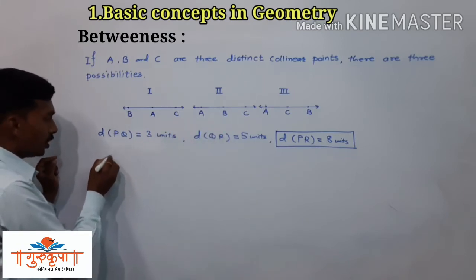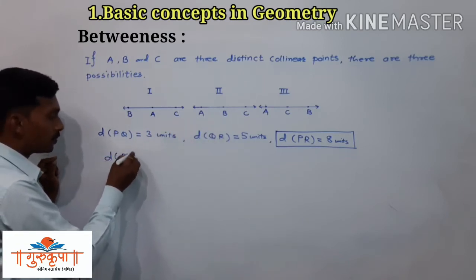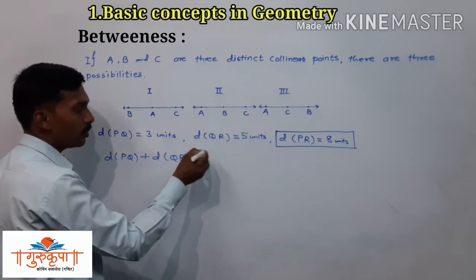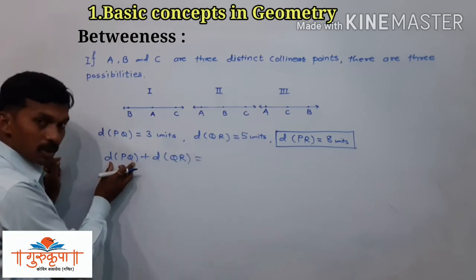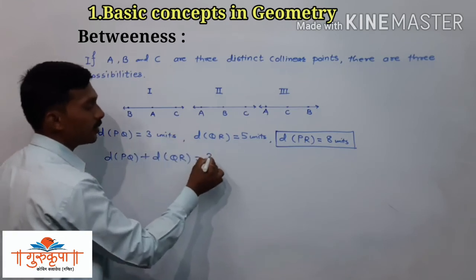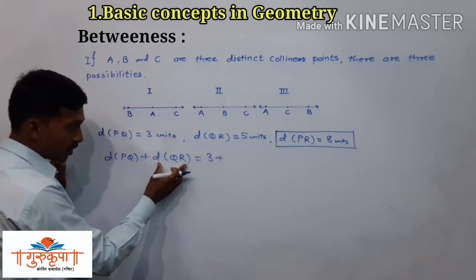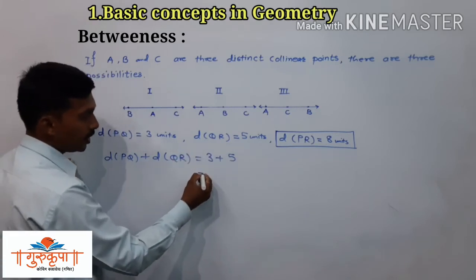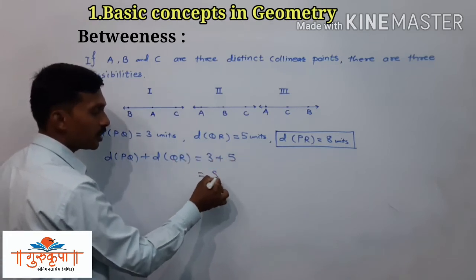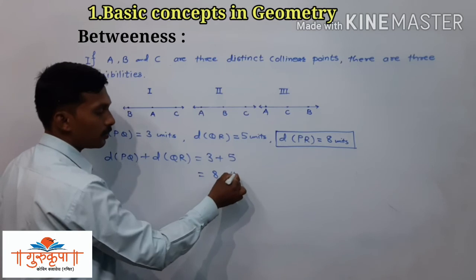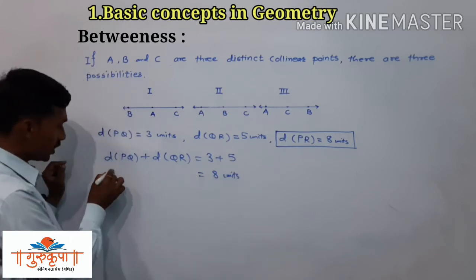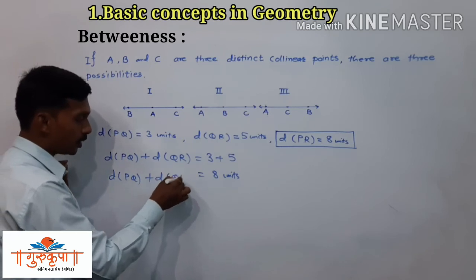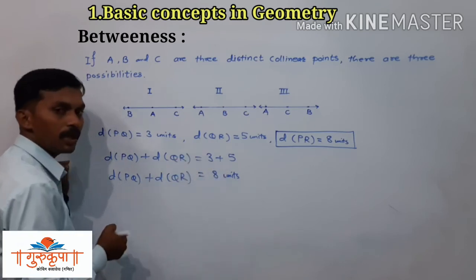So here distance PQ plus distance QR is equal to, distance PQ is 3 units, so here we write 3, plus distance QR is 5 units, so here we write 5, and now we take the addition, that is 3 plus 5 is 8 units. So distance PQ plus distance QR is equal to 8 units.